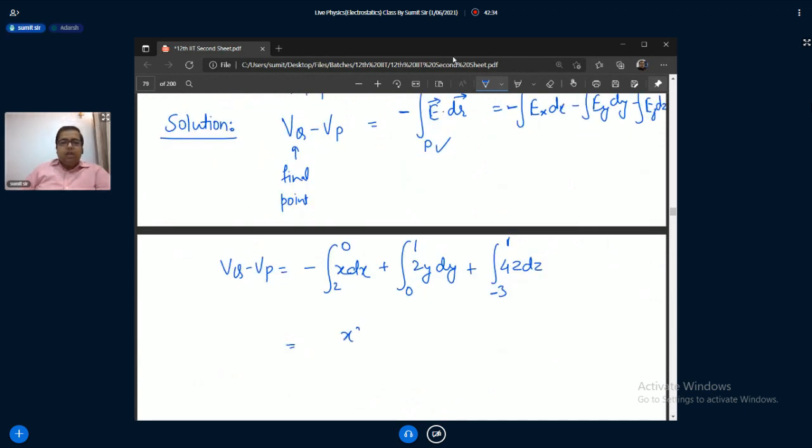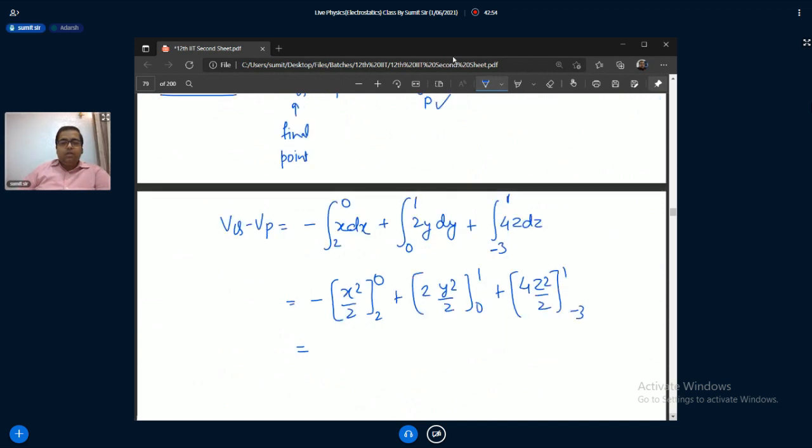So this is x square by 2, 2 to 0, minus, plus this is 2y square by 2, 0 to 1, plus 4z square by 2, minus 3 to 1.